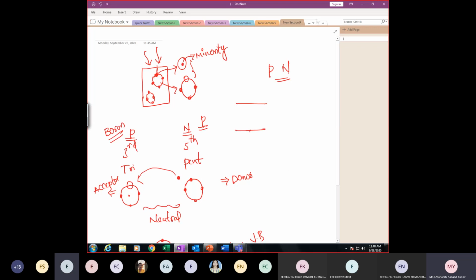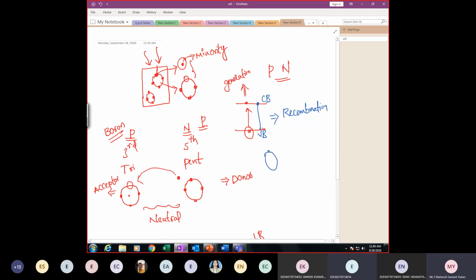See it here. Suppose initially the valence band contains electrons. Because of excitation, here I'm getting a hole, here I'm getting an electron. So this is nothing but electron hole pair generation. Okay, till here at least. Now what is recombination? Once this electron falls back from the conduction band to the valence band, this is nothing but recombination. These two concepts are important. Once it is excited from valence to conduction, it is generation. And again from conduction band to valence band, I'm calling it recombination.